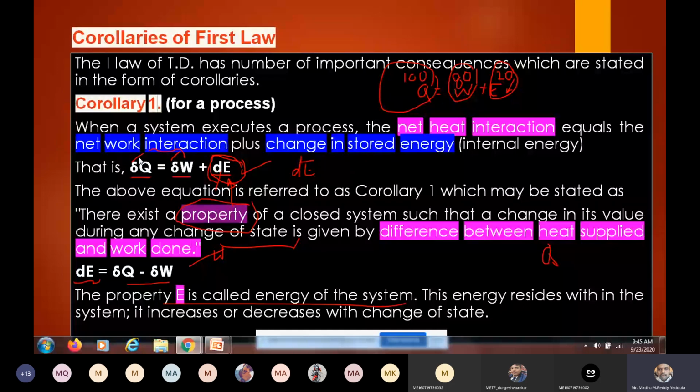Yes, sir. Is it clear? Yeah, right. So from the first law, what is the first law?